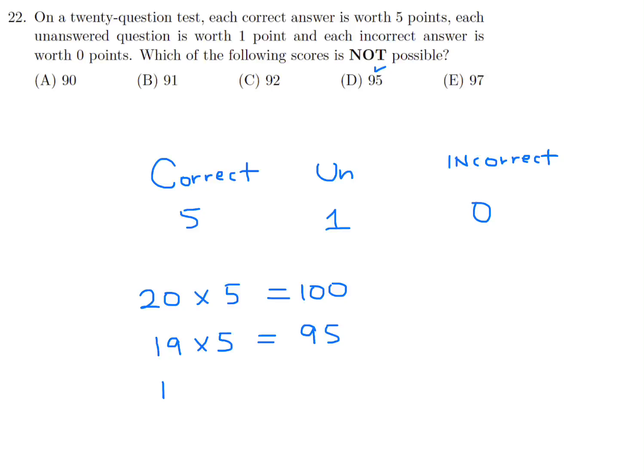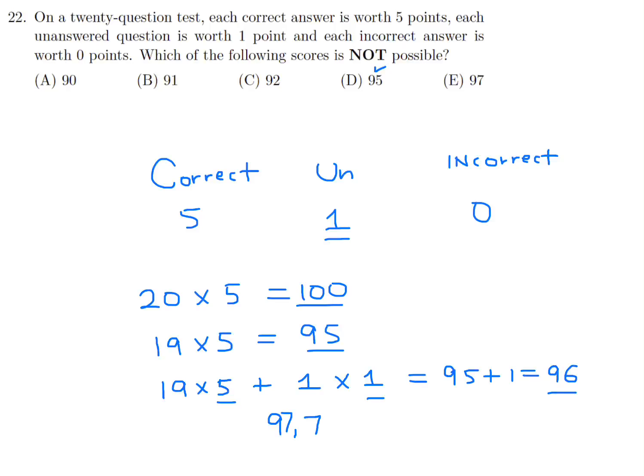What about if you get 19 correct and you leave 1 unanswered? Well, you'd have 19 times 5 points, and 1 unanswered gets 1 point. And this would be 95 plus 1, which is 96. So therefore, 95 is possible, 96 is possible, but 97, 98, and 99 are not. There's no way of getting these values. So these 3 are not possible. So that would be, of the choices listed, E.